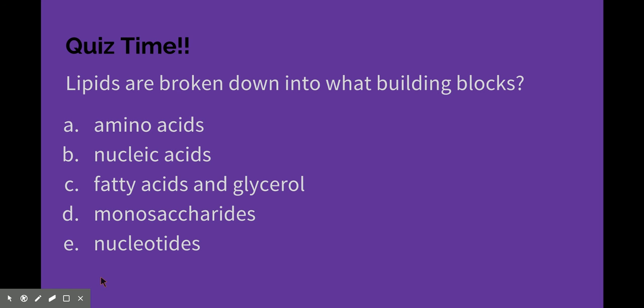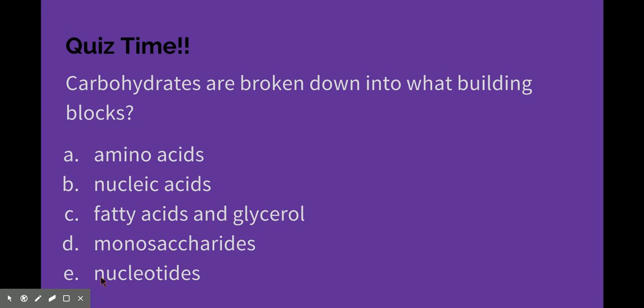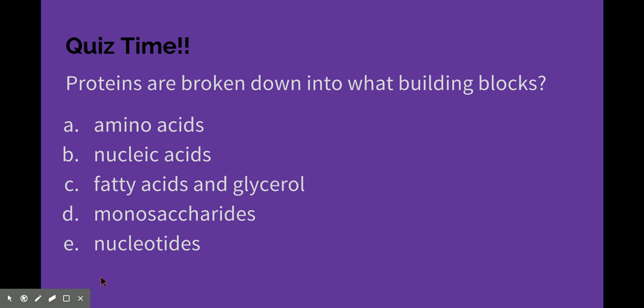All right, quick quiz. So lipids are broken down into what building blocks? Hopefully you got this. Fatty acids and glycerol. Question 2, carbohydrates are broken down into what building blocks? Hopefully this is all coming back to us now. The building blocks of our carbs are monosaccharides. Number 3, proteins are broken down into what building blocks? Those are our amino acids.